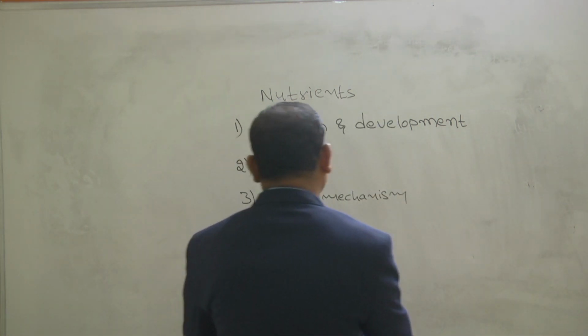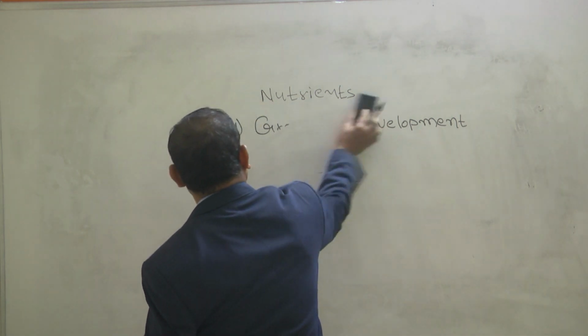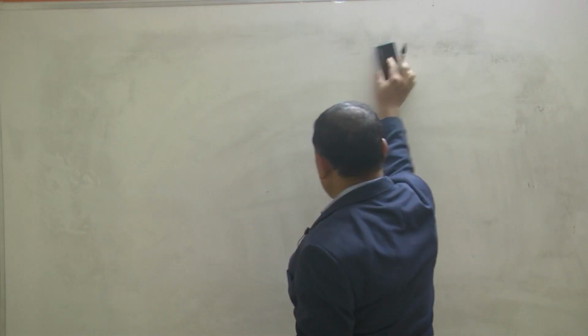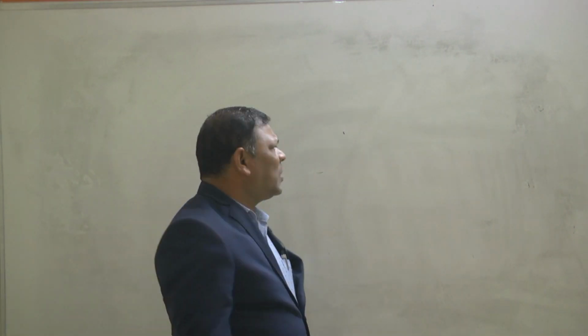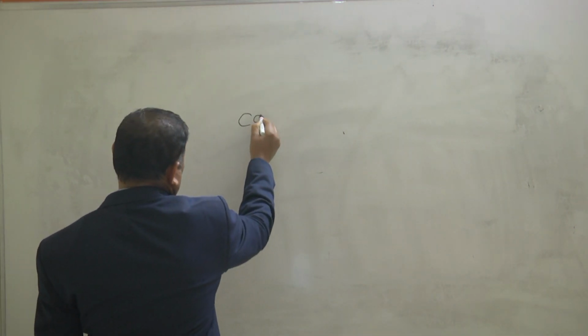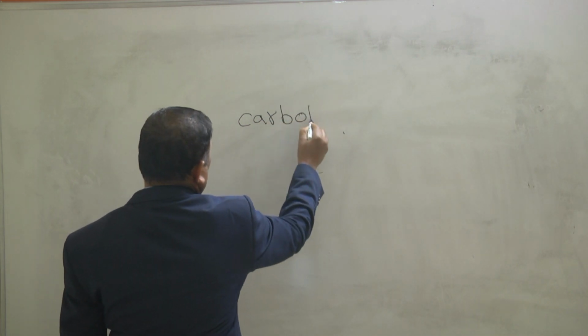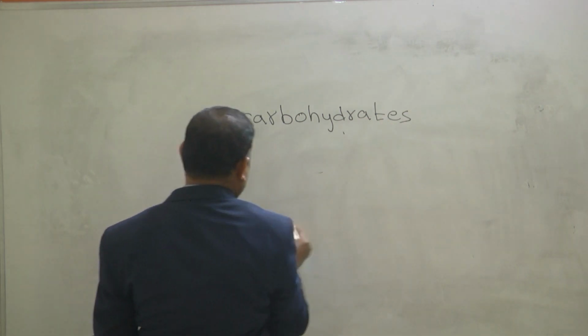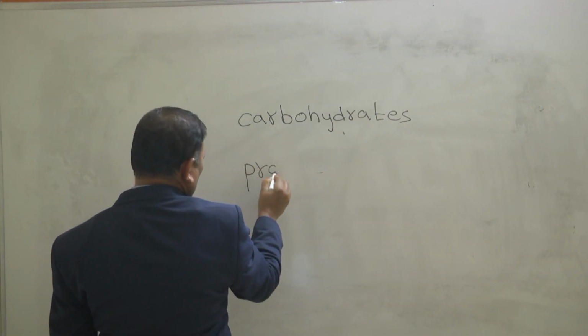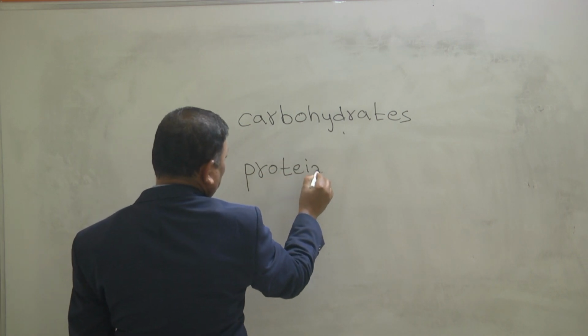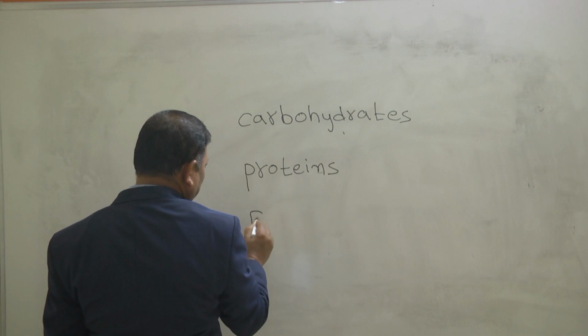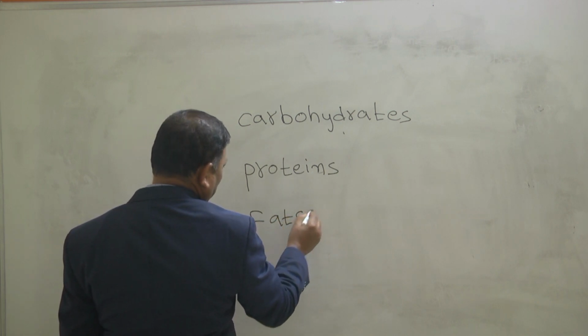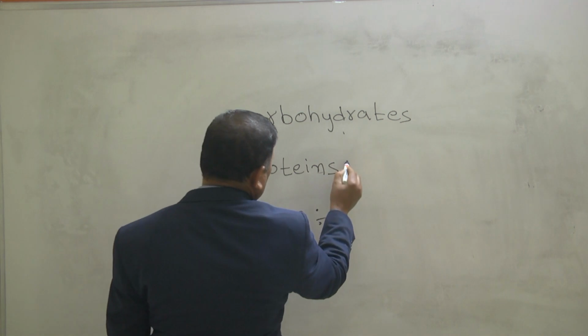So next, our topic is carbohydrates, proteins, and the third one is fats.